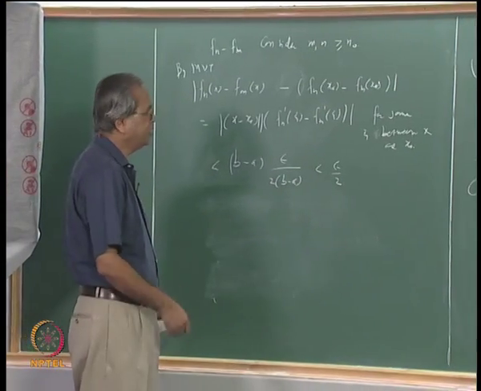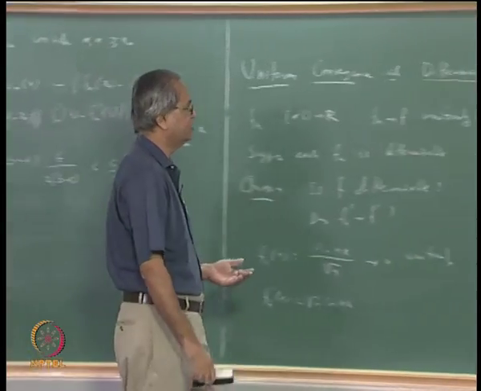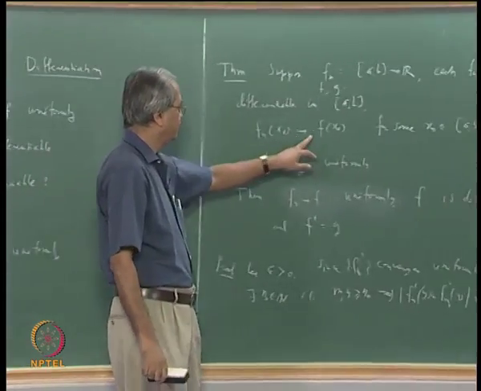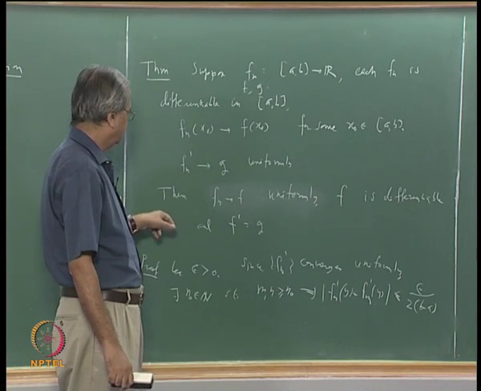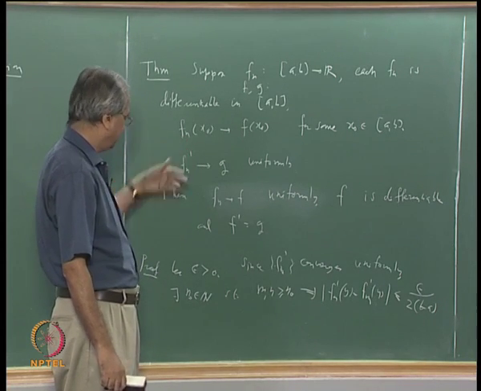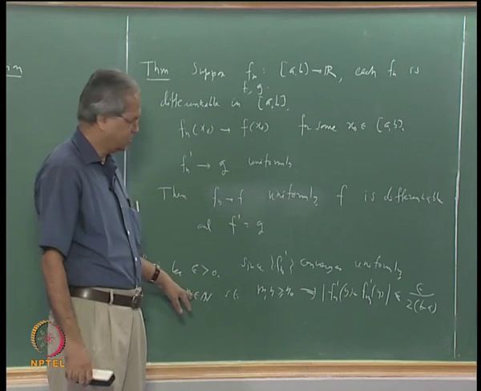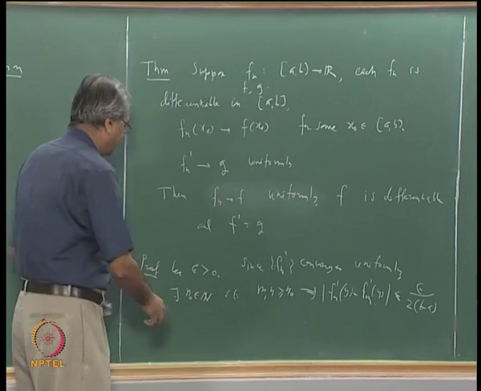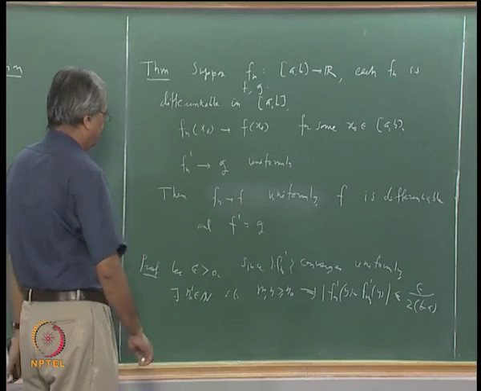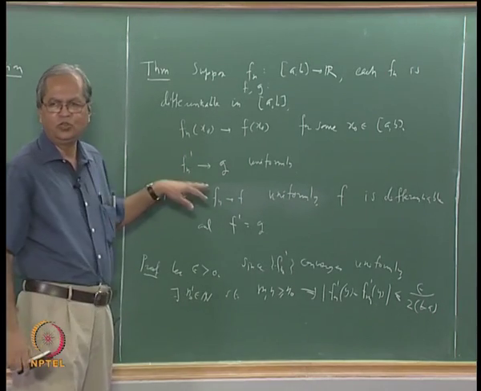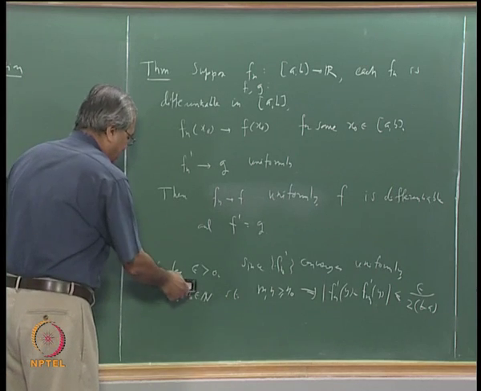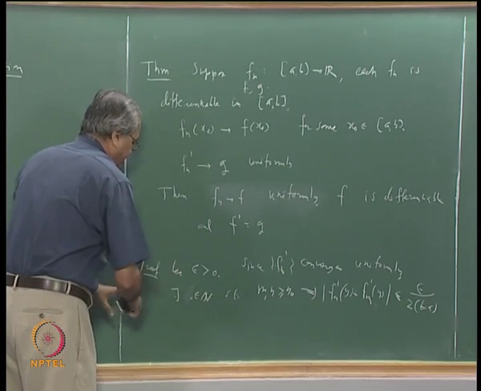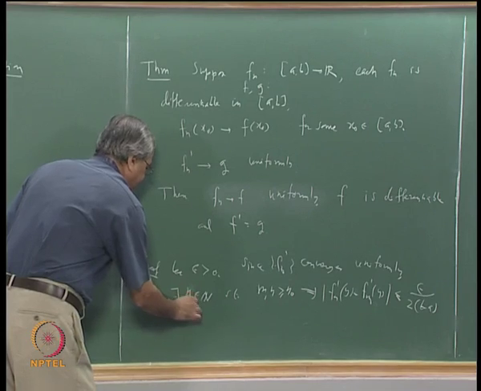Okay, what next? Next we can say that since fn x naught converges to f x naught, I can again do the same thing. I can find some n1, okay, these primes are unnecessarily complicating, so let us call it n1.